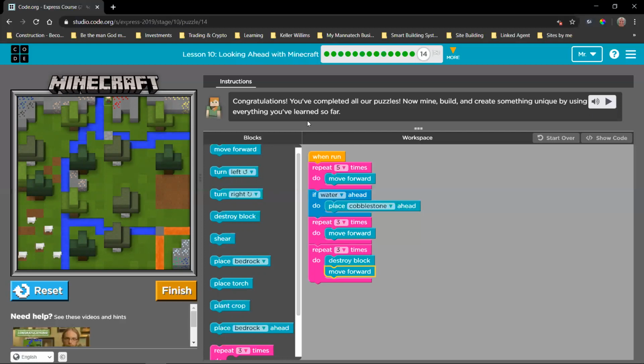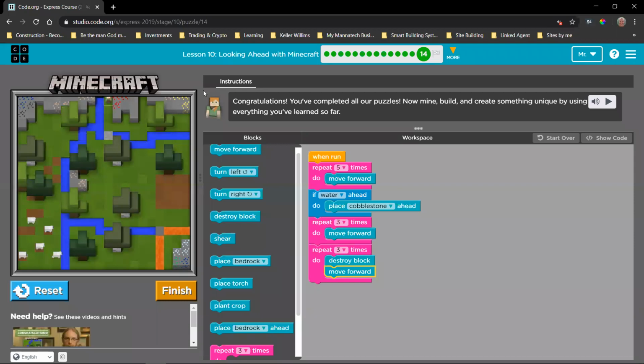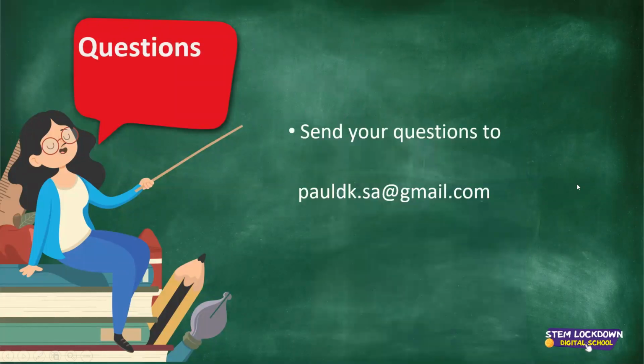But what I do want you to do is, after you've played here and you click on finish, it's going to give you this. So either I want you to ask your mommy and daddy to click on the print sign here and print it to PDF, and then they can send me the PDF in an email, or they can copy this link and just send that link to me in an email. Okay. And then I would like to see what creations you guys have made and come up with, right? So there's my email address for your parents to send these things to.